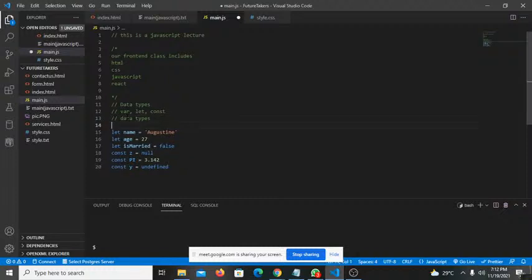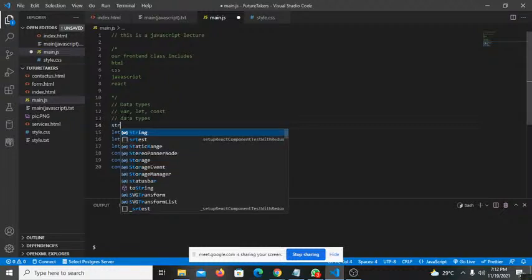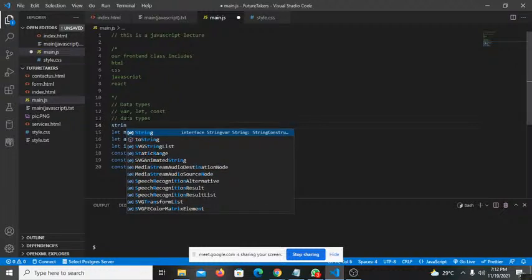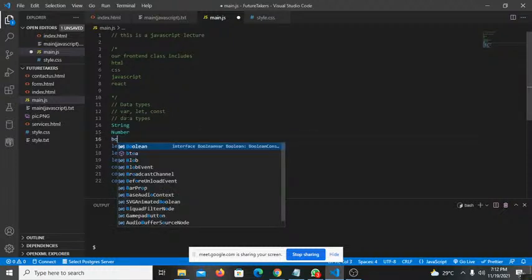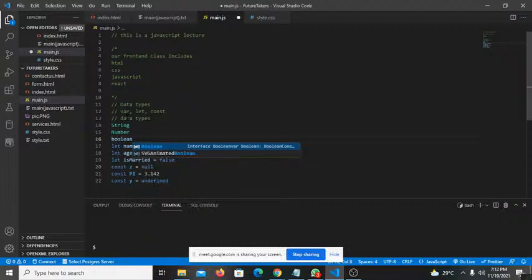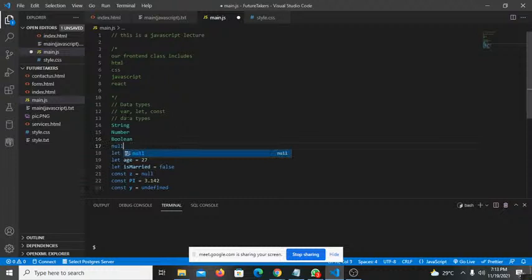Now we've also looked at data types, and the different data types that we looked at are, number one, as we represented in Augustine, known as string. Then number two is known as number data type. The other one is known as Boolean data type, and you have what we call the null data type, as well as the undefined.